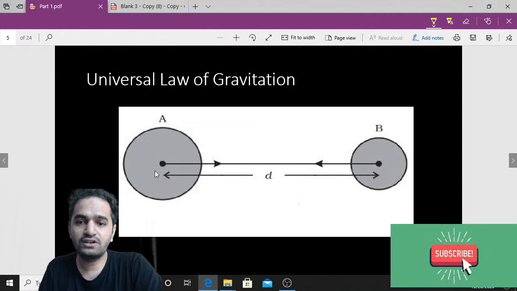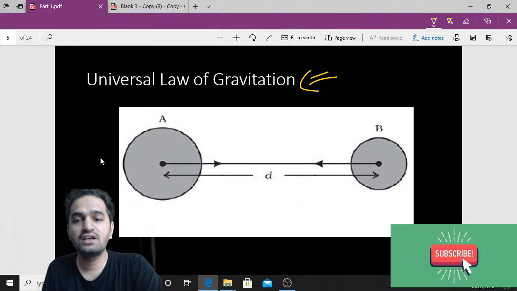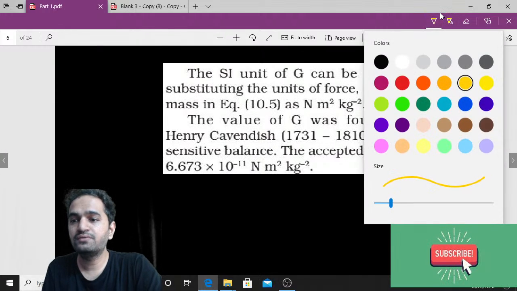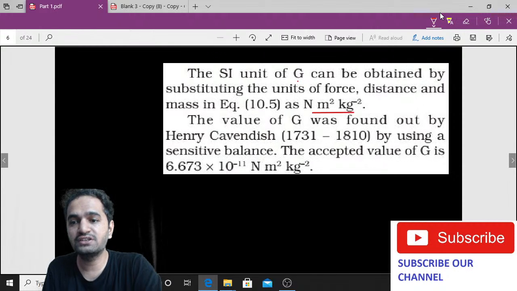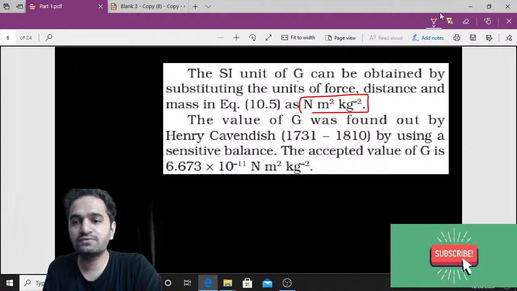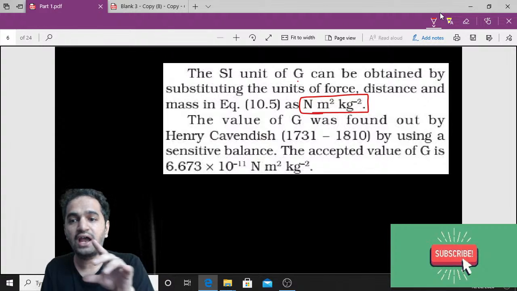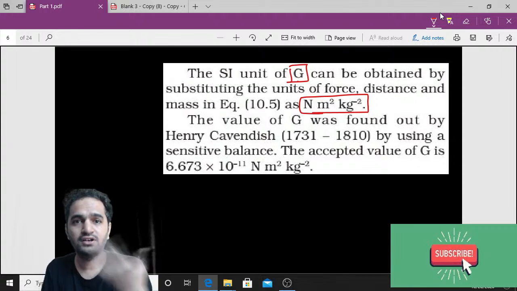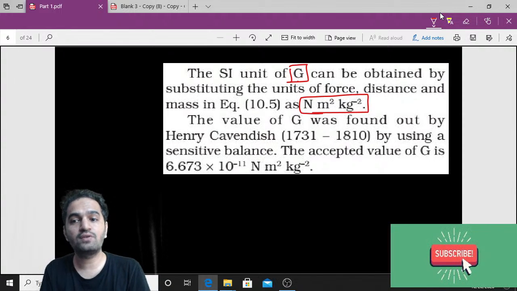Okay, now let us see what is there in our syllabus. So that is the derivation. The universal law of gravitation is the formula we have seen. We already know that the SI unit of G is Newton meter square per kg square. Can you please underline this in your textbook? In your textbook, this particular paragraph is given. Can you find the page and highlight the unit of G? Do it right now, because afterwards you won't have time to read it again. I will tell you what is important, you just have to highlight it.